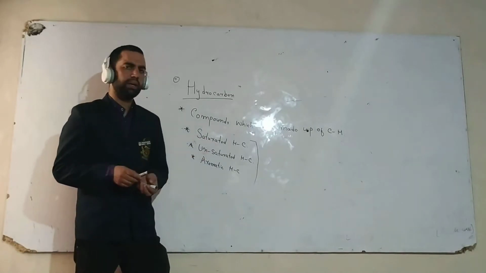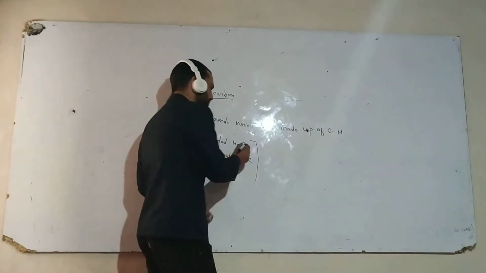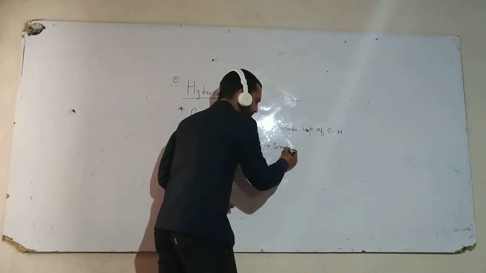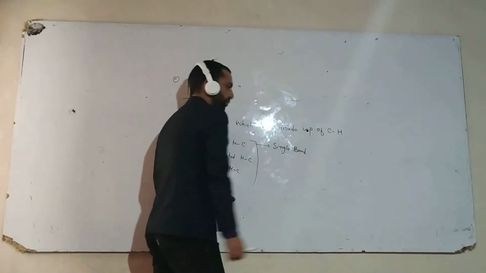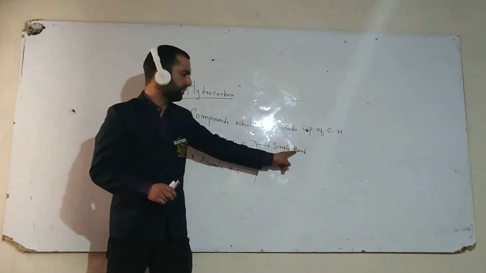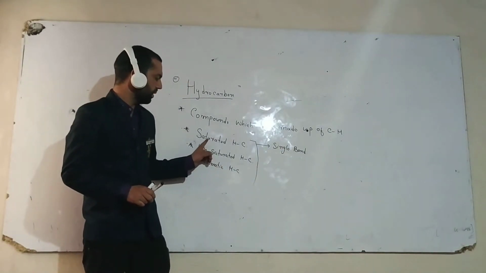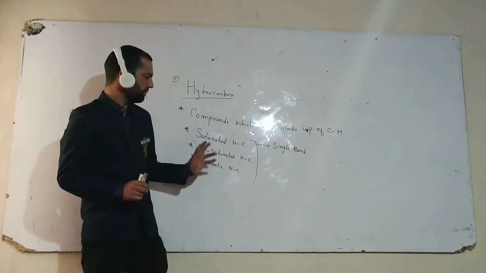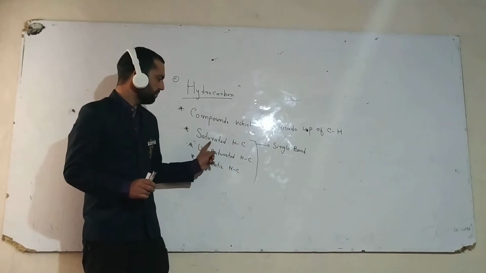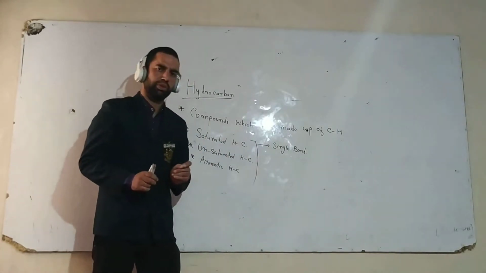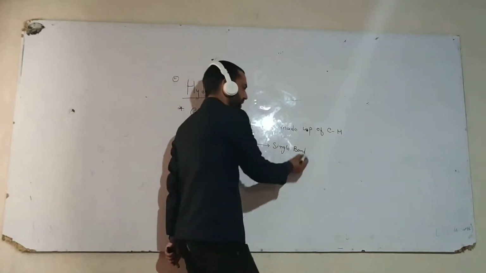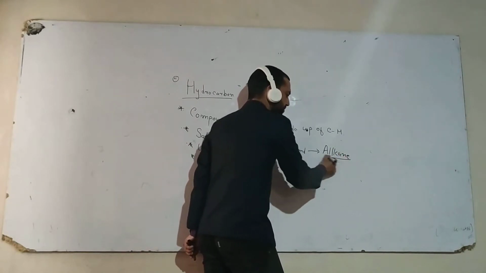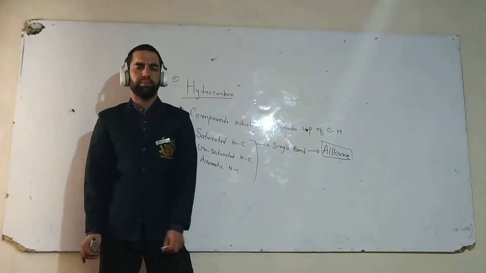Saturated hydrocarbons are those hydrocarbons which contain single bonds. Those hydrocarbons which contain only single bonds are called saturated hydrocarbons. And these saturated hydrocarbons are also called alkanes.